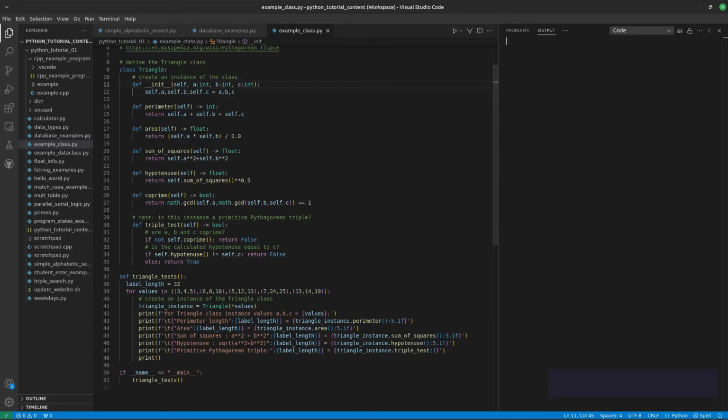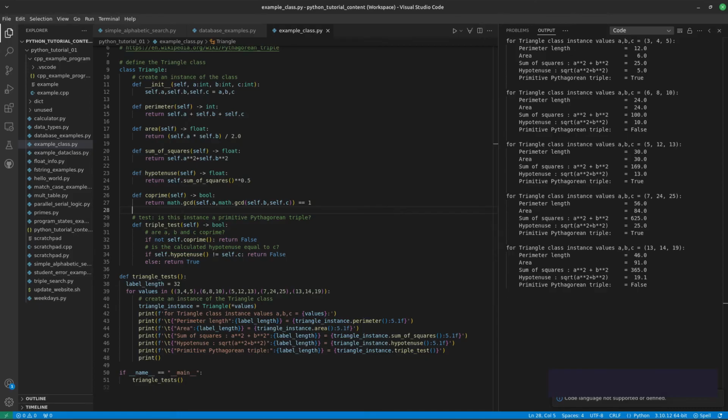how they interact. In the function triangle tests, I traverse a list of triangle values, datasets, create instances of the triangle class, and display some results. I chose this example because without a class to organize things, much more code would be required to process the numbers and create the results provided by the triangle class.